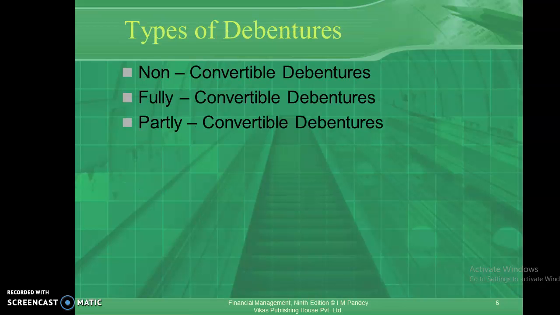Let's look into the types of debentures. There are three categories of debentures. One is non-convertible debentures. These are debentures which cannot be converted into equity shares. Such kind of debentures are known as non-convertible debentures. And fully convertible debentures are debentures which can be converted into equity shares after some time period. Such kind of debentures are known as fully convertible debentures. In a partly convertible debenture, a part of the debenture can be converted into equity shares, and a part is not convertible into equity shares. Such kind of debentures are known as partly convertible debentures.